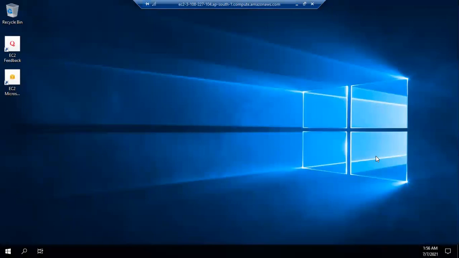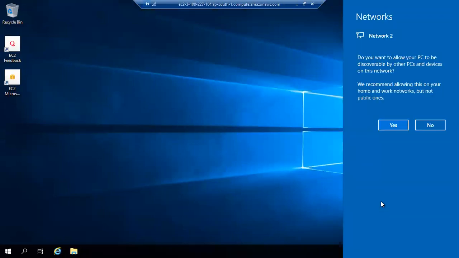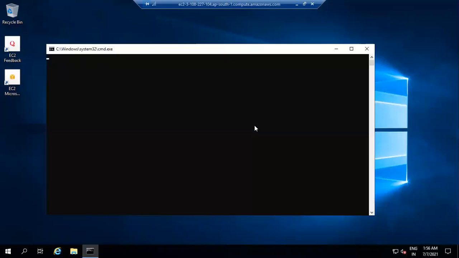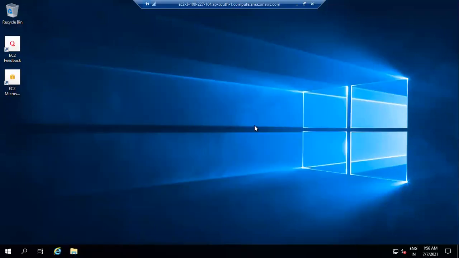Friends, are you understanding the importance of AWS? You have created a Windows machine. Excited. Yes, you have successfully connected. Are you excited? Now, how much RAM? Tell me. Rupali, how much RAM does this Windows machine have?